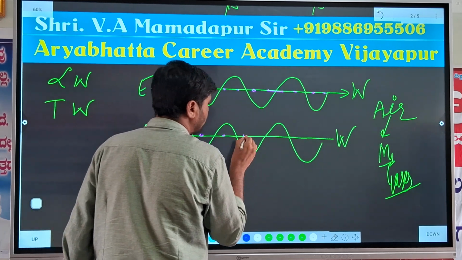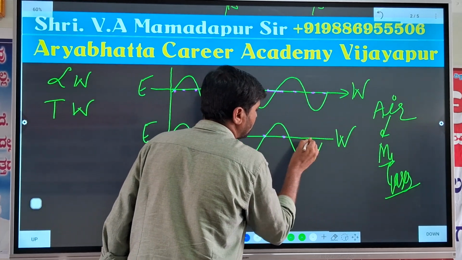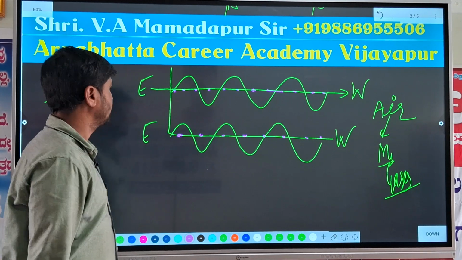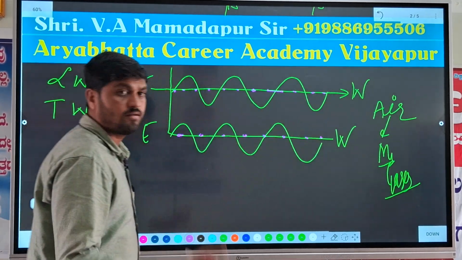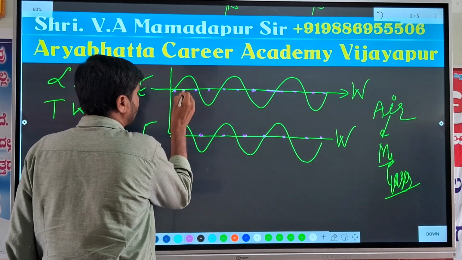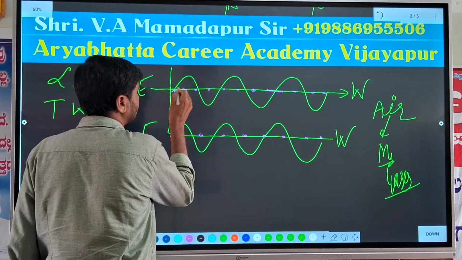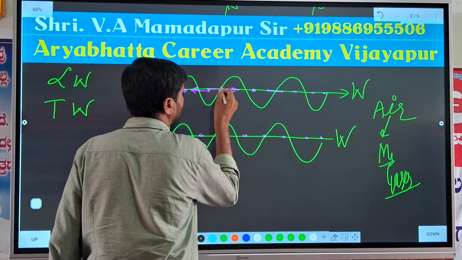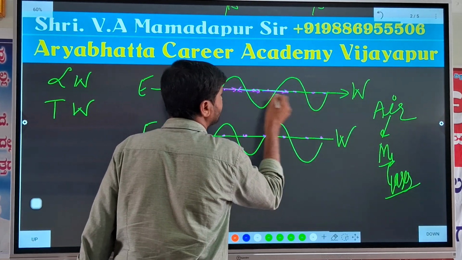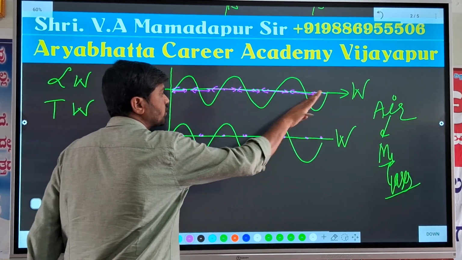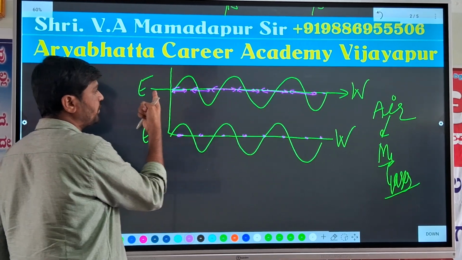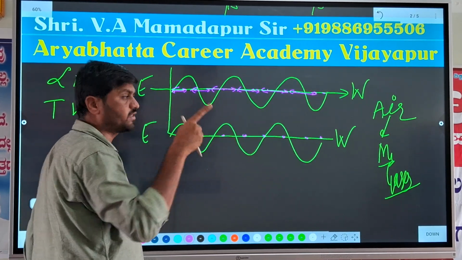These are the molecules in the air. The traveling path of the waves is east to west. But in the same way, the molecules also vibrate in the same direction as the propagation of the wave. What is the propagation of the wave? East to west, and the molecules are also vibrating east to west.